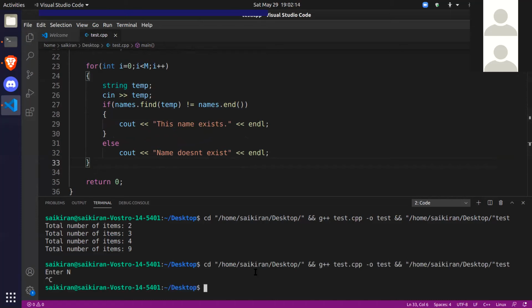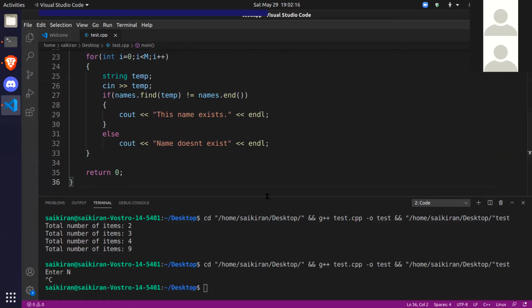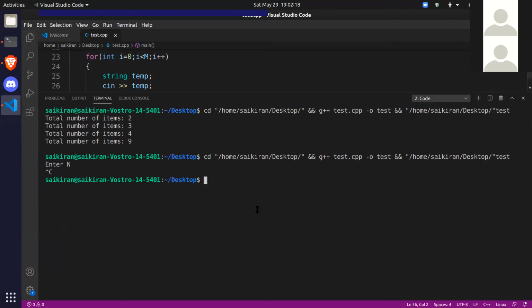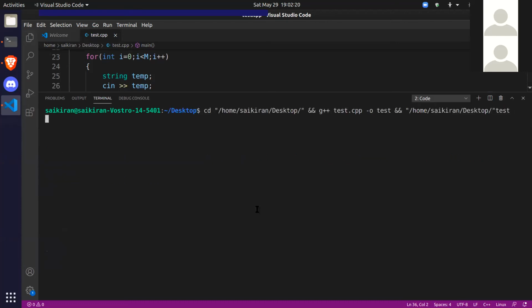Okay, let me make this terminal a little bigger. Okay, so it's asking for n. Let's enter 4 names. I'll enter my name, and I'll enter some more names. So I entered 4 names: Sai Kiran, Elliot, Darlene, and Mr.